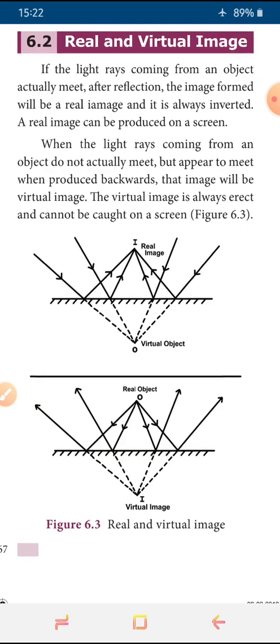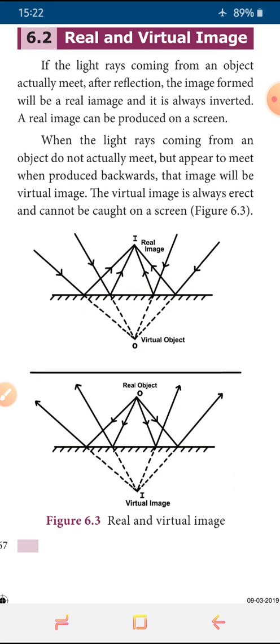So what are the laws to reflect the light? There are two rules, we have discussed them. One is the incident ray, the reflected ray, and the normal at the point of incidence all lie in the same plane. Then the second rule is the angle of incidence is equal to the angle of reflection. These rules are a must for the laws of reflection. And then we discussed lateral inversion, how it happens, in the last class.